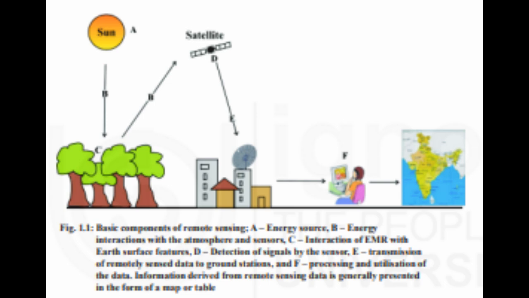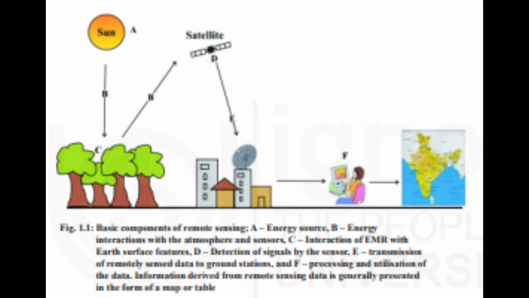from remote sensing data. 1.2.2 Remote Sensing System. You now know that remote sensing is a tool for gathering information about objects at a distance. However, it is not just about a sensor or platform.